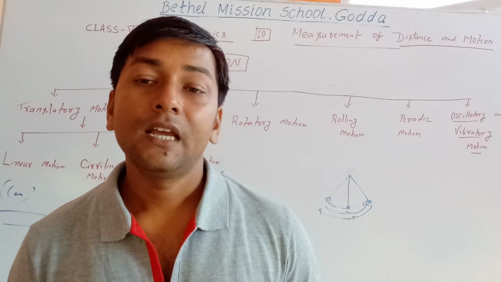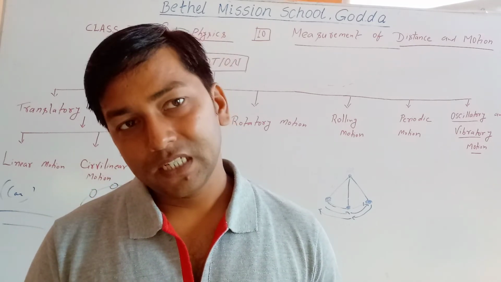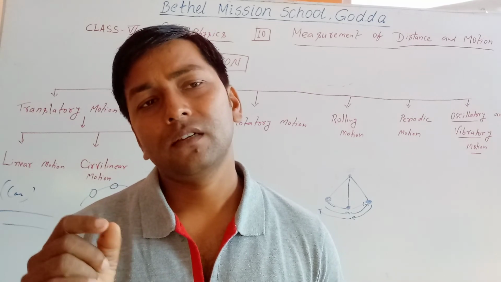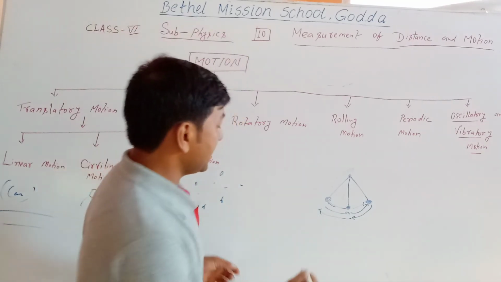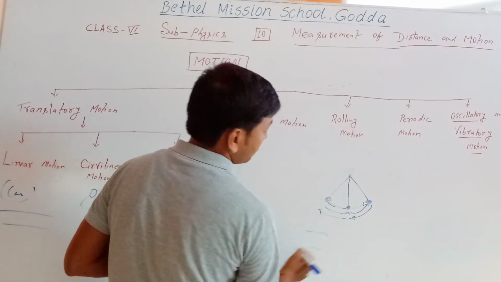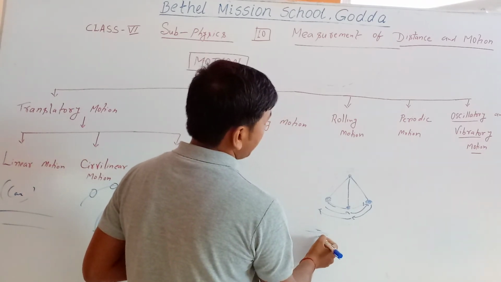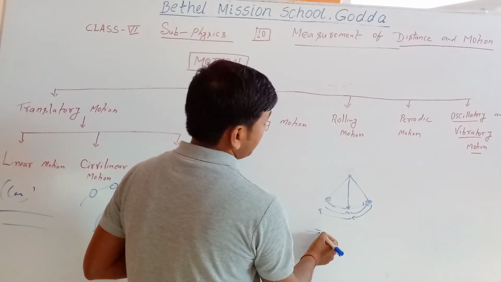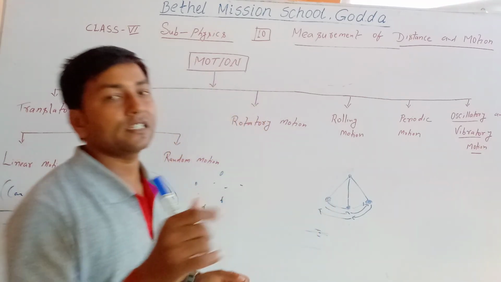Once again, it is small and rapid to and fro motion. The string is here; when you touch it, it goes a little up, comes back to the middle, and then goes down. It starts moving.